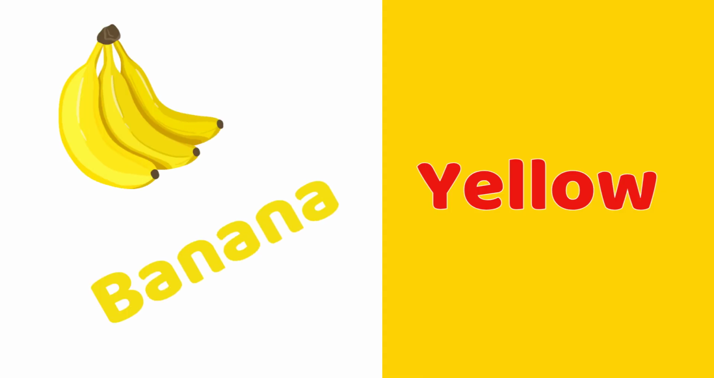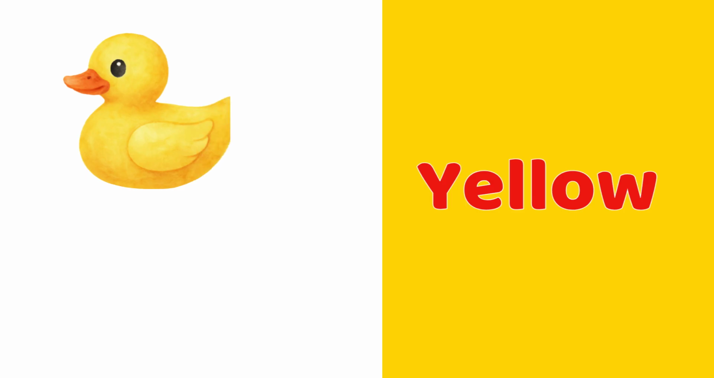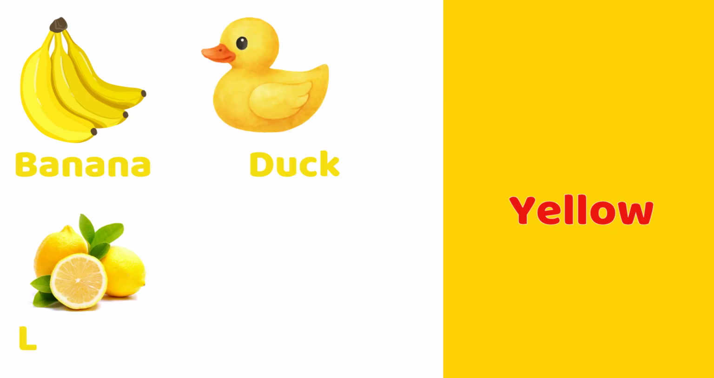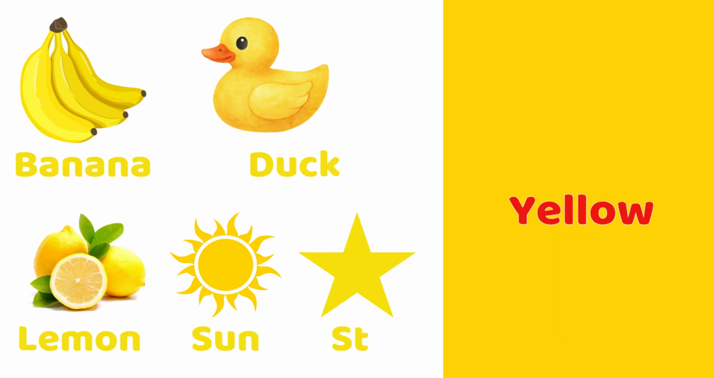Yellow, yellow. Banana is yellow. Duck is yellow. Lemon is yellow. Sun is yellow. Star is yellow. Yellow banana. Yellow duck. Yellow lemon. Yellow sun. Yellow star.